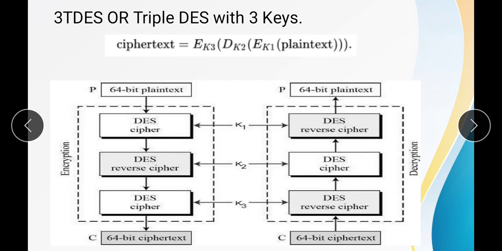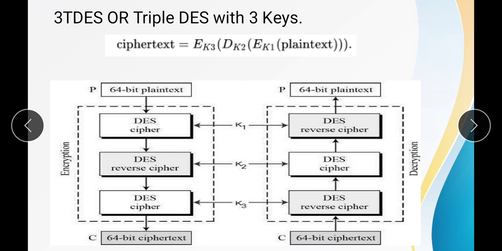Now this is the block diagram of the triple DES. Okay, so the expression is given here, the ciphertext expression. Ciphertext is equal to the encryption with key K3 of DK2 of encryption with key K1 of plain text. It means we are performing the encryption on plain text using K1. After that we are performing decryption using K2, and after that we are performing encryption using K3. So this is the whole process.